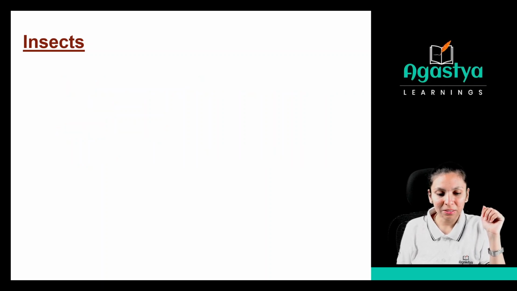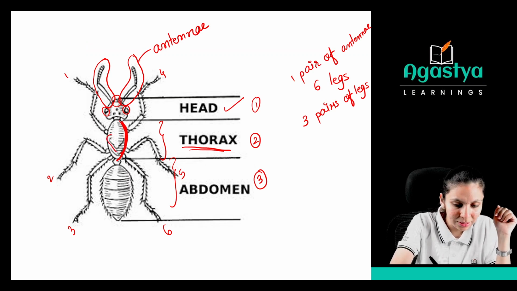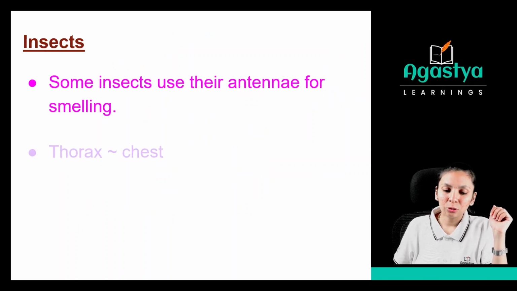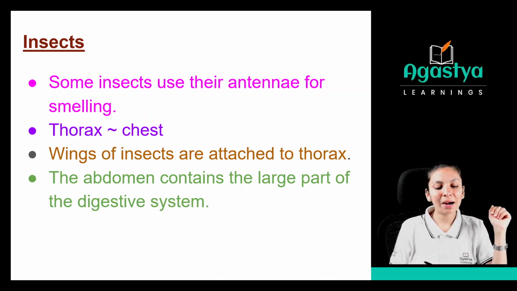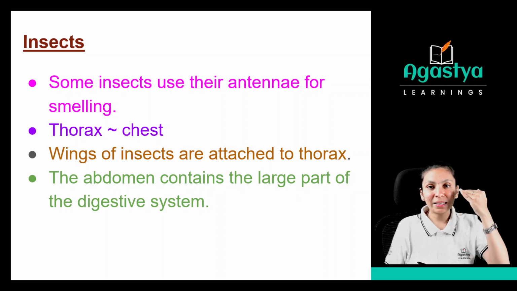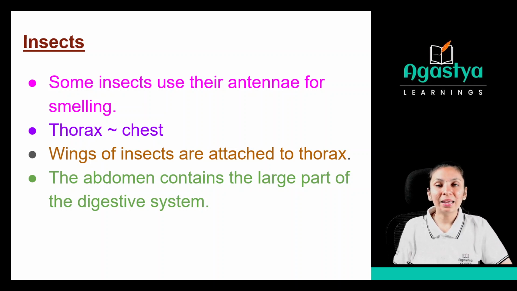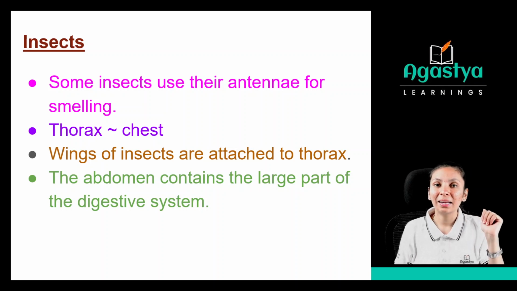In the previous image, did we have wings or not? See, this structure is called their wings. In some insects, you can see it properly, but these wings are also attached to the thorax. Then the abdomen contains a large part of the digestive system. As we have our abdomen over here, insects also have their abdomen and they have the digestive system inside their abdomen part. Clear up to this? Okay.